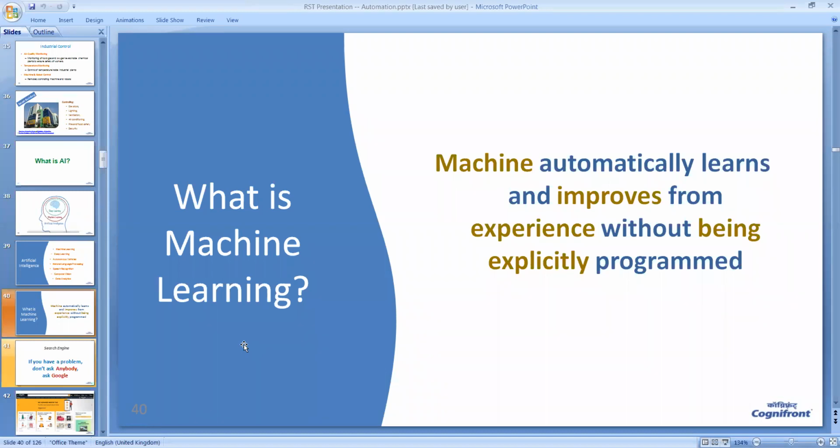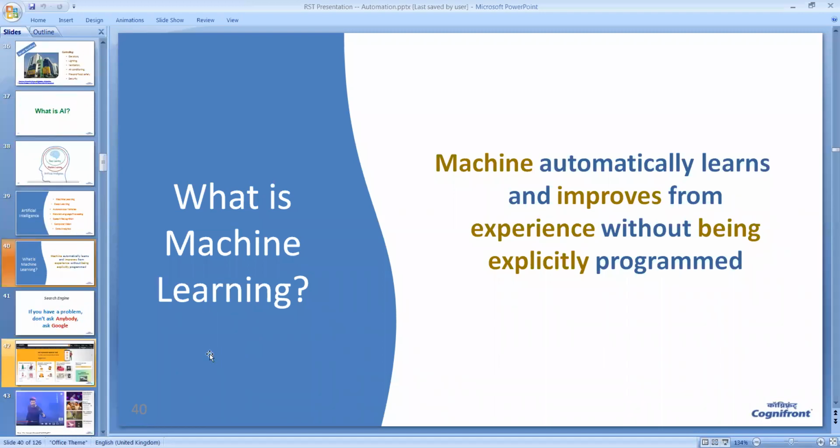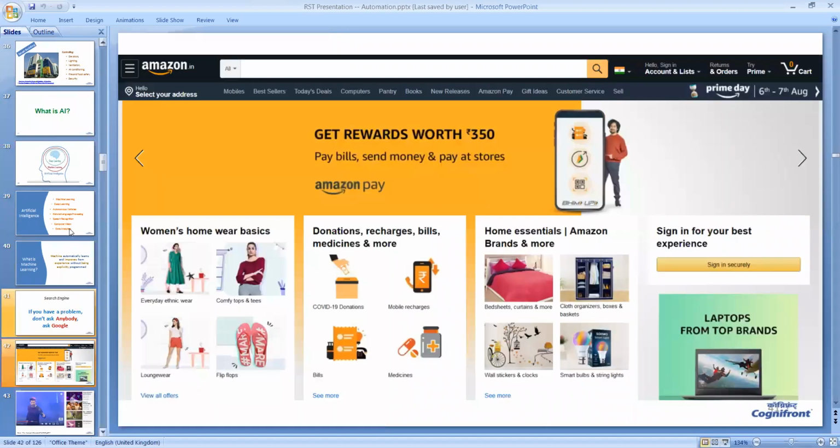So that is called machine learning. That is, the machine learns from us. Once the machine gets smart and it is fully learned, we do not have to do any programming. So no programming is required. Once the machine gets trained, you can then start using that machine according to your requirement.